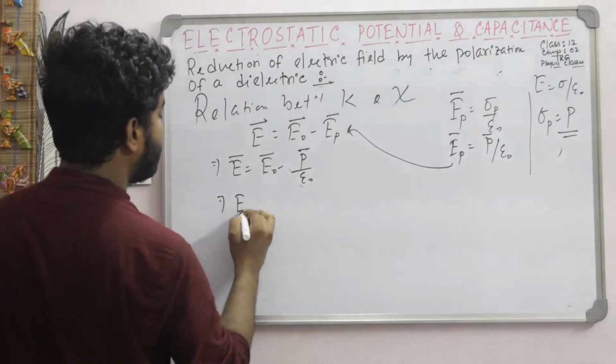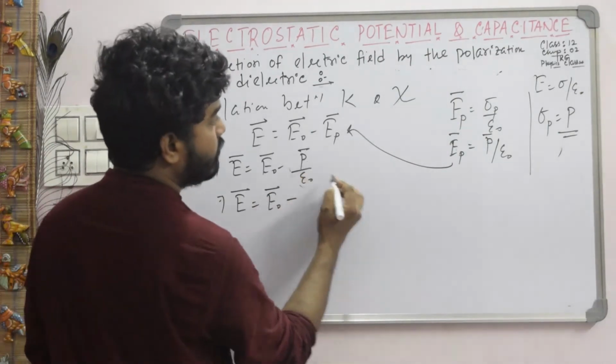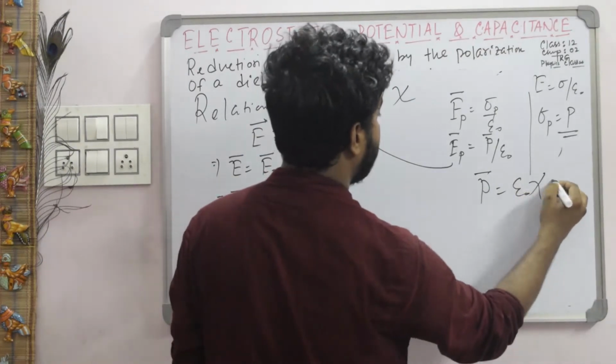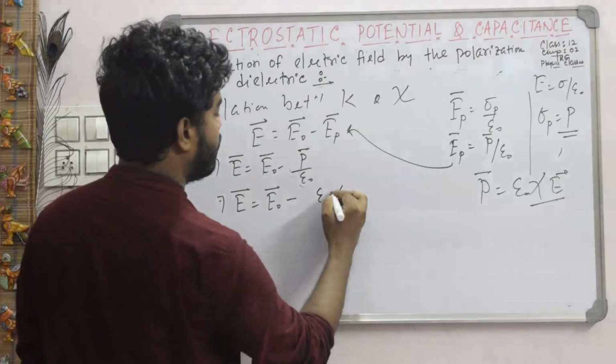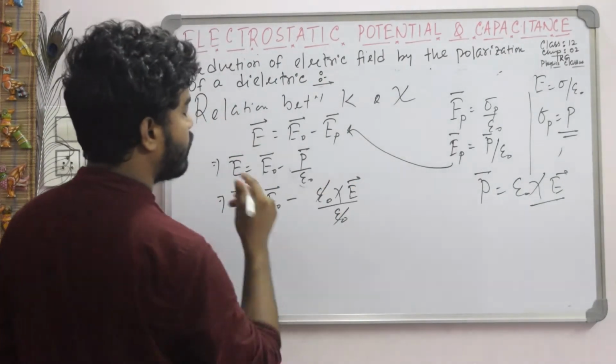Now again simplify: E vector is equal to E naught minus, just derived, P vector is equal to epsilon naught chi into E vector. Using this value, epsilon naught chi into E vector divided by epsilon naught, epsilon naught cancels out.